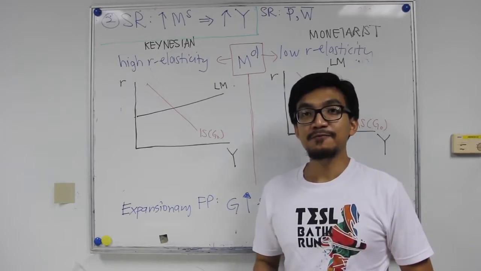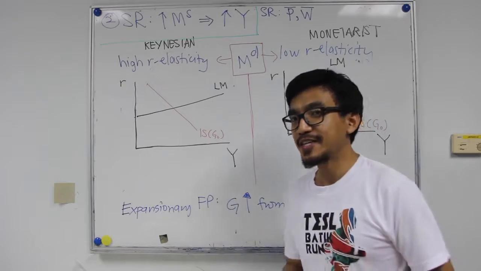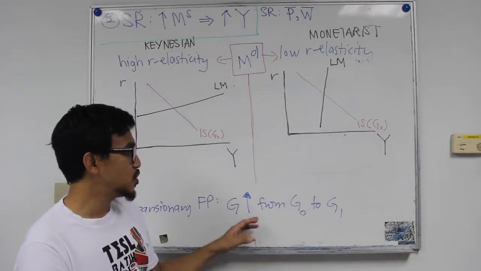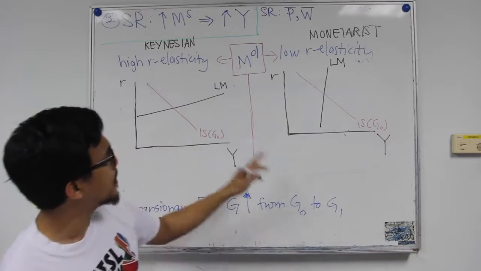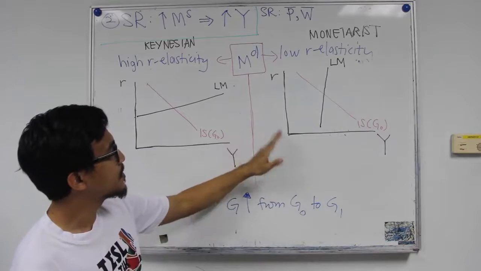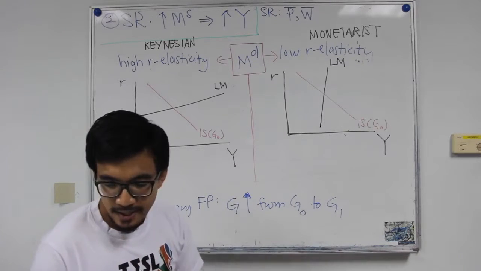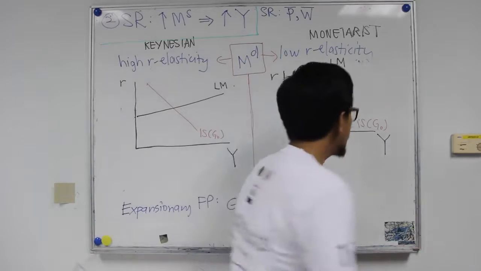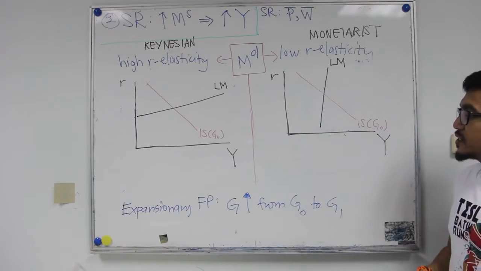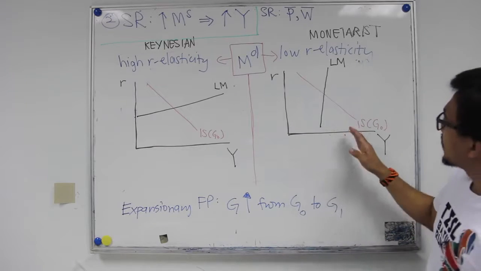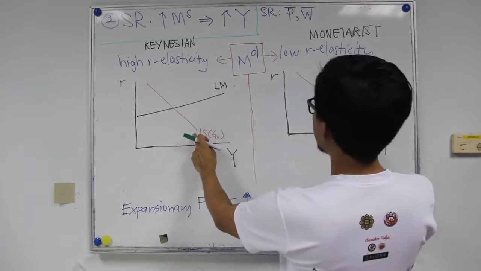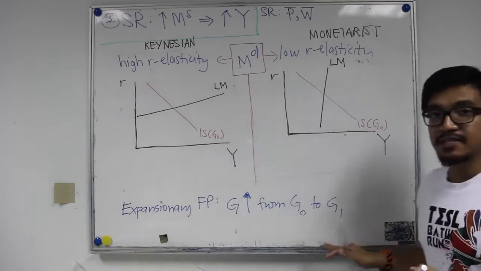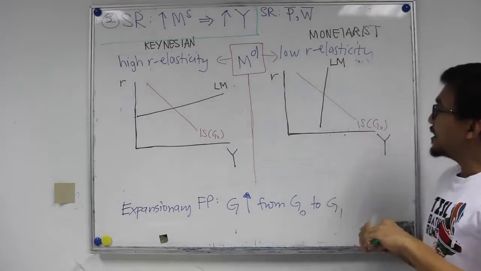Now, what happens if there is an expansionary fiscal policy? So let's assume that the government decided to increase government expenditure from G0 to G1. So I tried my best to draw the ISLM curve for both the monetarist and the Keynesian. So remember this. Let's start with the monetarist. So a change in the government expenditure. Hopefully these two would be the same slope, I guess. So let's say government has increased their expenditure. So again, I'm going to use the same.